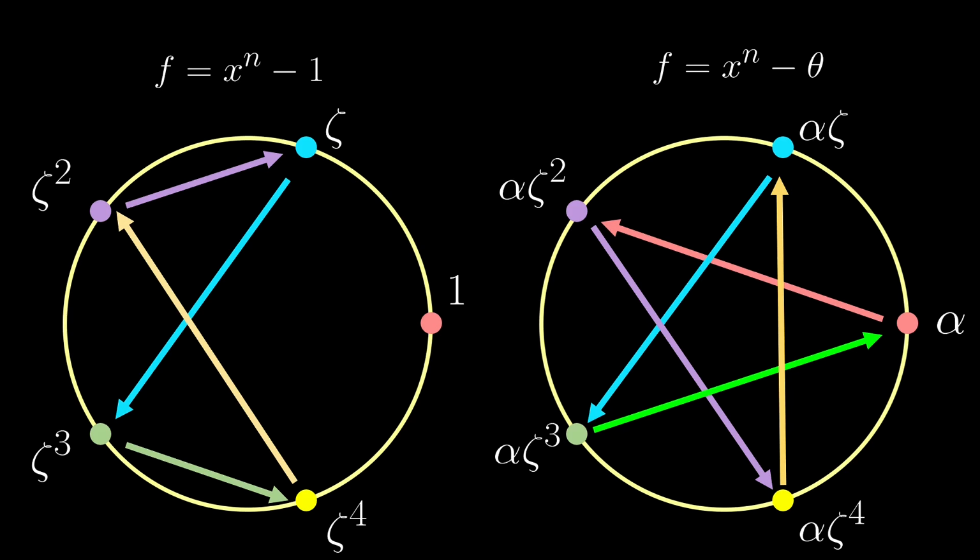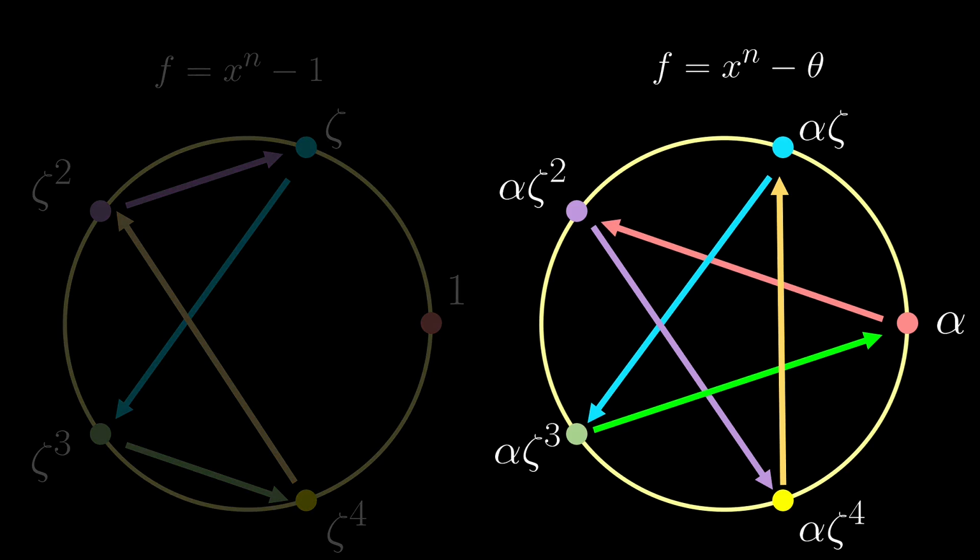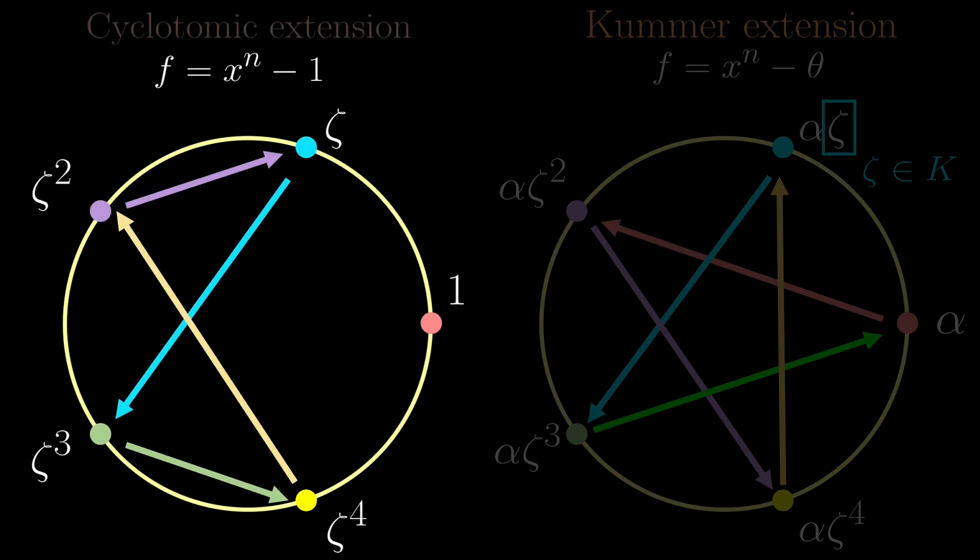Do notice that we did make sure that zeta was in the starting field in the first place for all these to make sense. This is called a Kummer extension, adjoining nth root of something while the nth roots of unity are already there. And this is called a cyclotomic extension, adjoining just nth roots of unity.